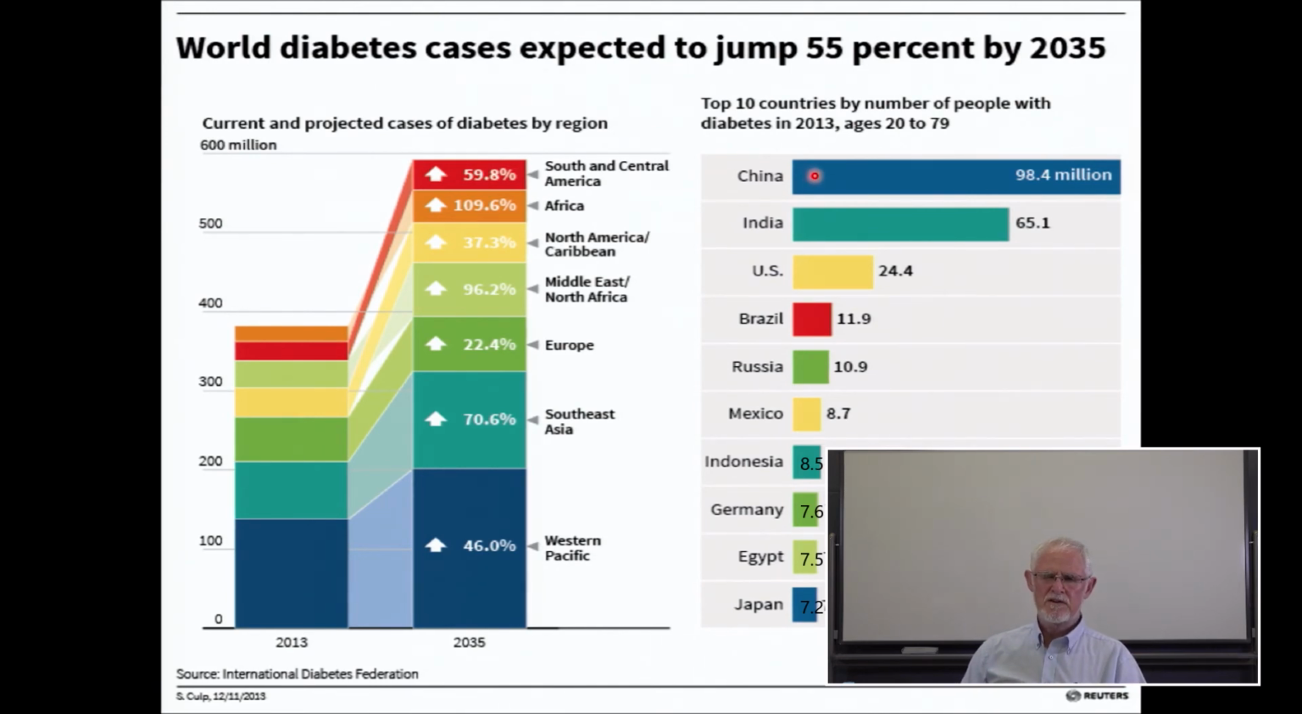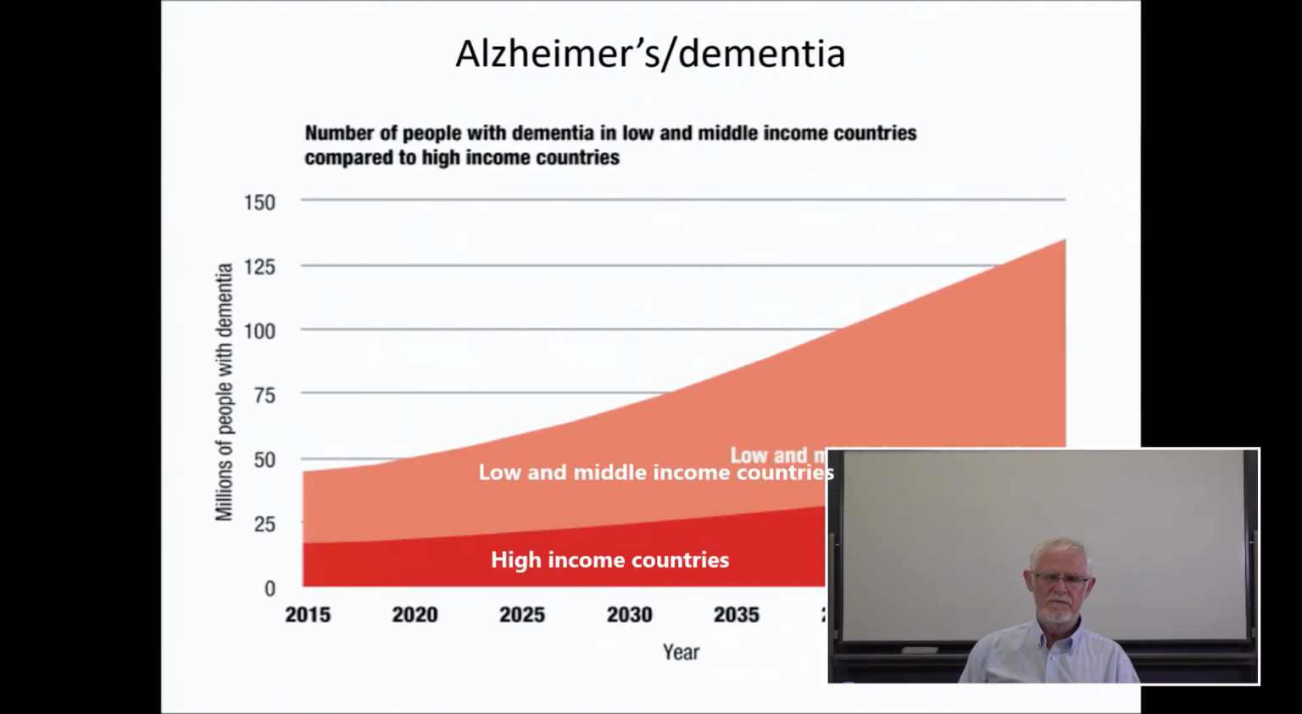And the top 10 countries by number of people with diabetes in 2013 is here, and Japan is here, 7.2 million people with diabetes living in Japan. Very, very serious diseases. But we can see again in China and India, very big jumps. And remember, these are not the richest countries in the world. These are the not so rich countries, but even they have diseases of the rich countries.